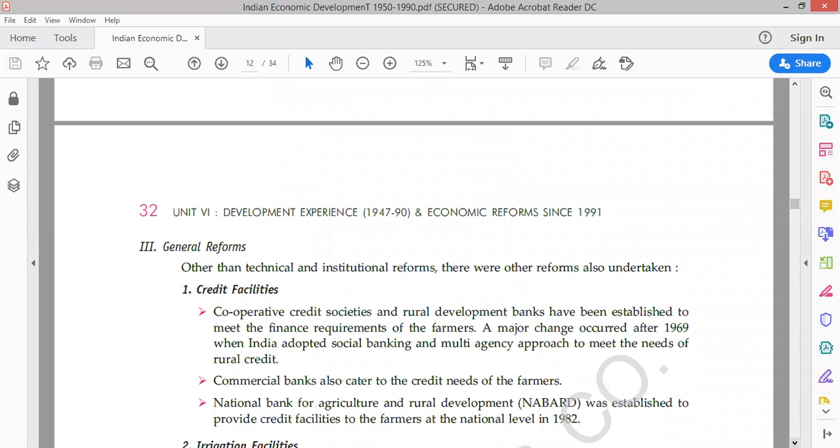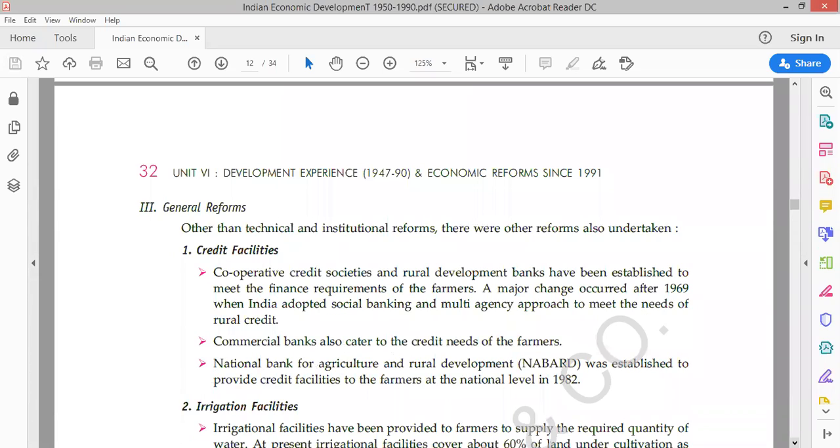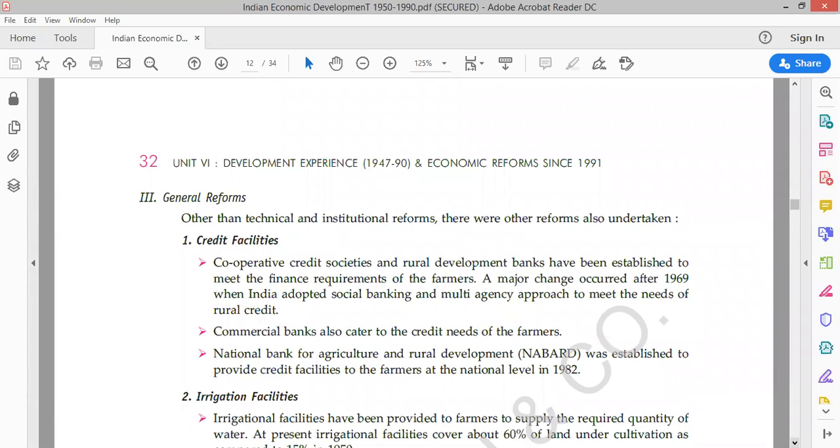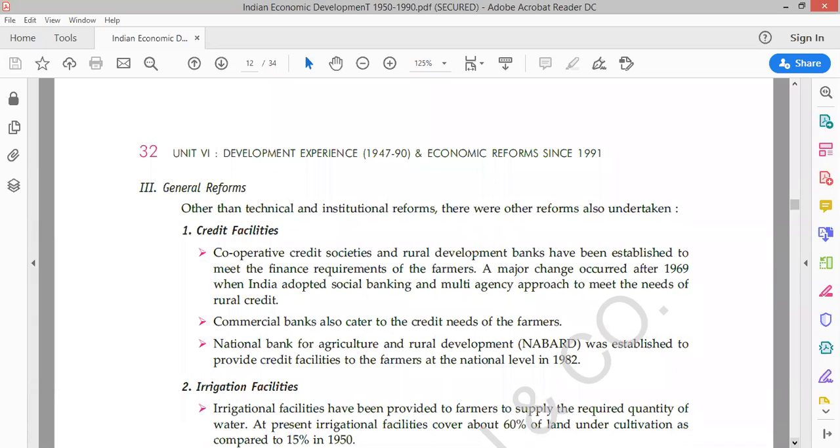Now what are the general reforms? First of all, agrarian reforms had three parts. There are three types of major changes in the agrarian reforms, in agriculture. The first is the land reforms, which we have studied, which means changes in the field of land.